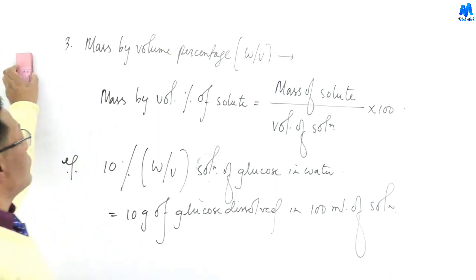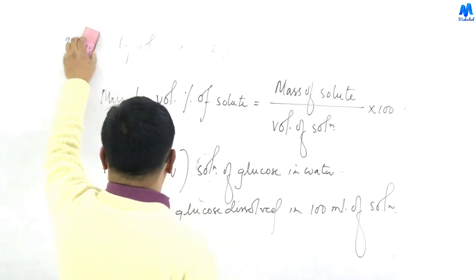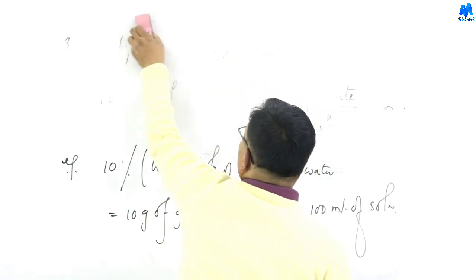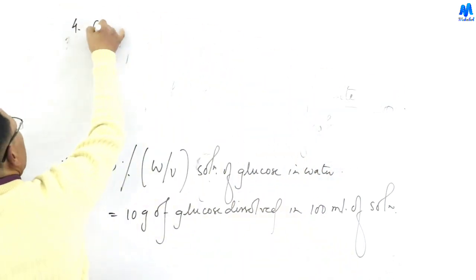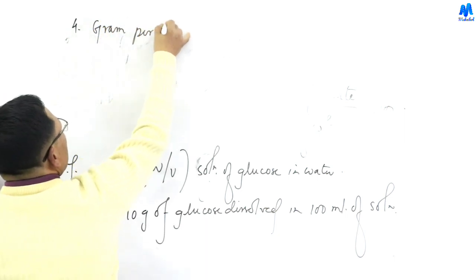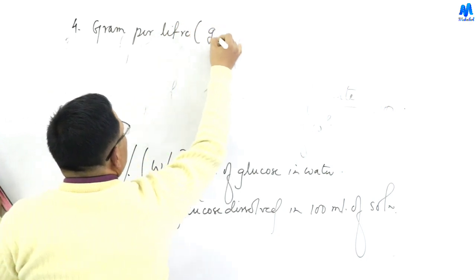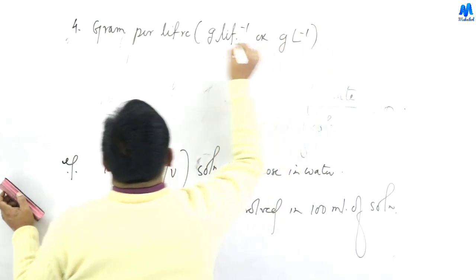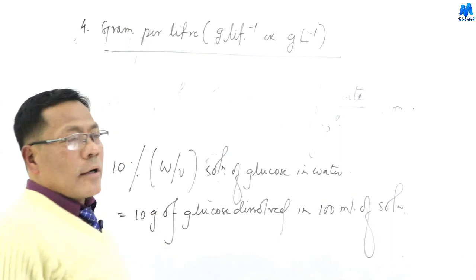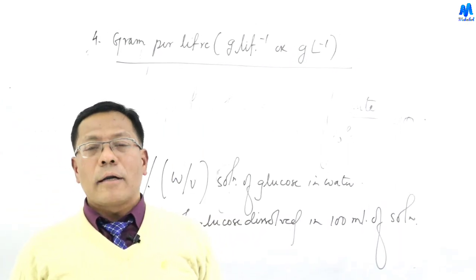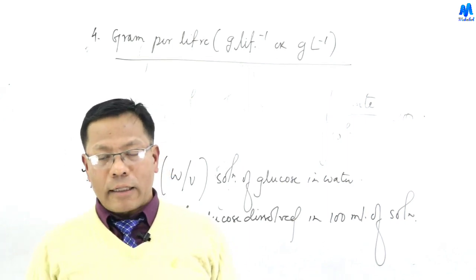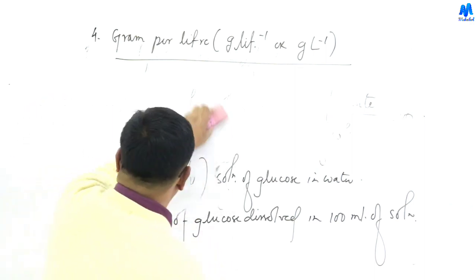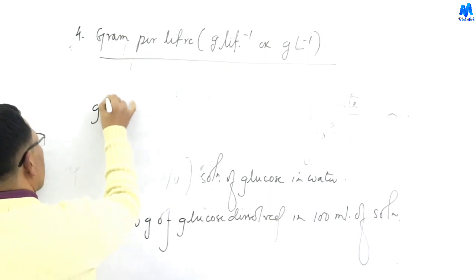Another unit of concentration is gram per liter. It is the mass of the solute in gram that is dissolved per liter of a solution. That we call gram per liter.